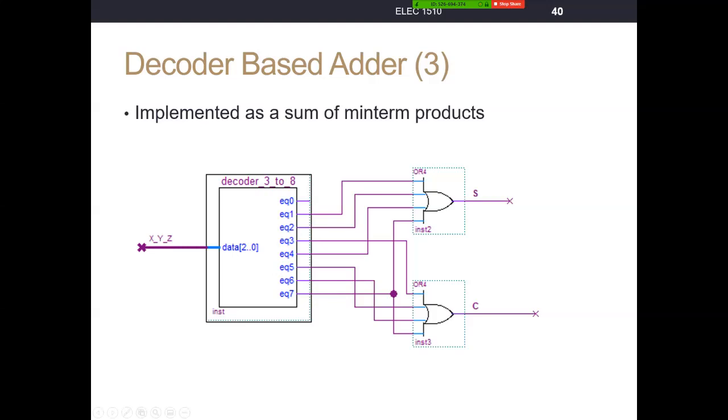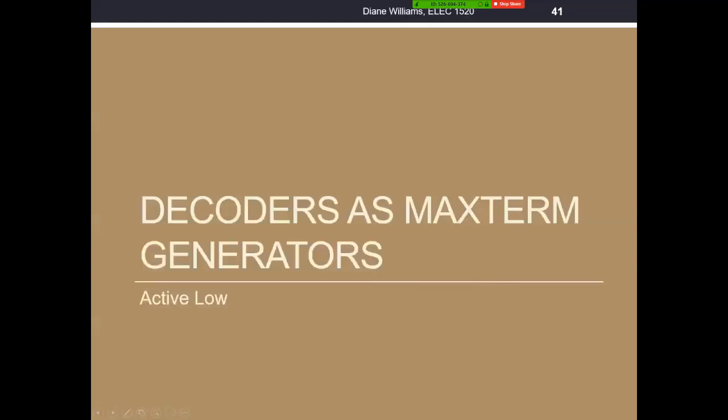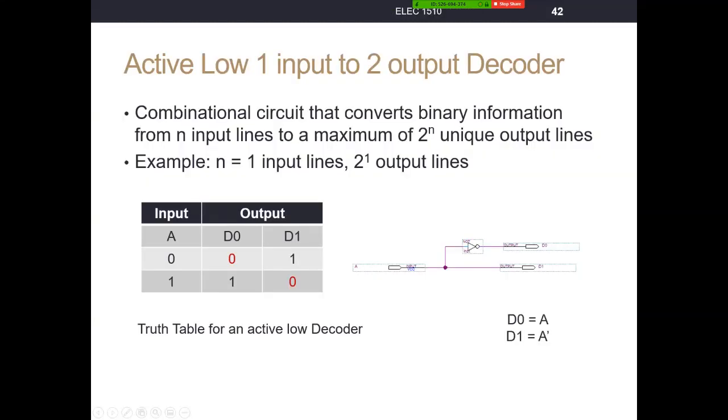All right. We can also then use decoders as maxterm generators. These will be active low. So maxterms, remember, you solve for 0. So it makes sense then that you have an active low decoder. Minterms we solve for 1s. It makes sense that we have an active high decoder because active high decoders uniquely generate 1s. Active low decoders are the opposite. They uniquely generate 0s.